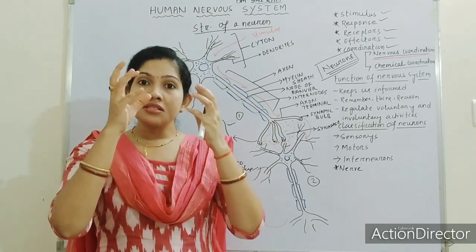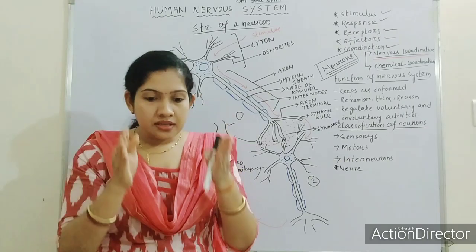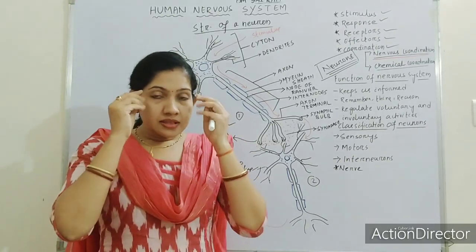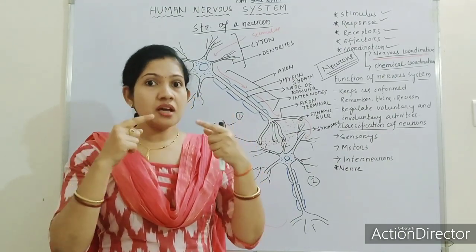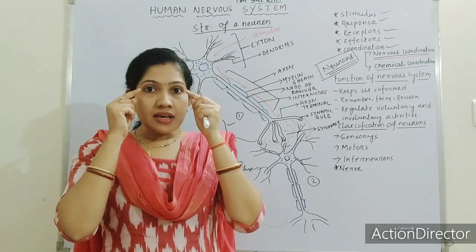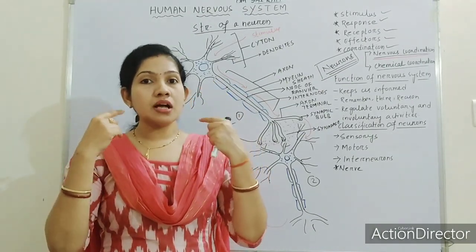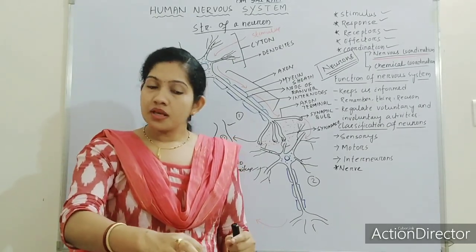Then the receptors of our eyes will take the stimulus that yes, here is the food and I have to take it. The impulse or the stimulus will travel from the neurons of our eyes up to the brain, and the brain will command our hand to take the food.